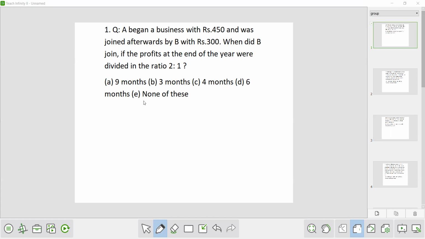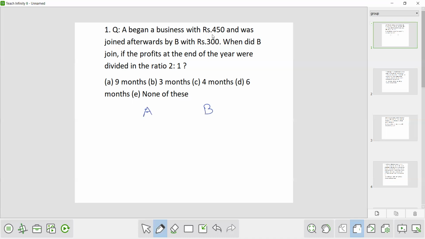Whatever the question comes in the partnership, we have to keep two things in our mind, which I have already told you in the last class: the profit will be distributed in the ratio of their investment if other things remain the same, meaning the time periods are the same. If the time period is not the same, we try to make the time period in the same frame. Okay, so for this question, here is your A and here is the B.